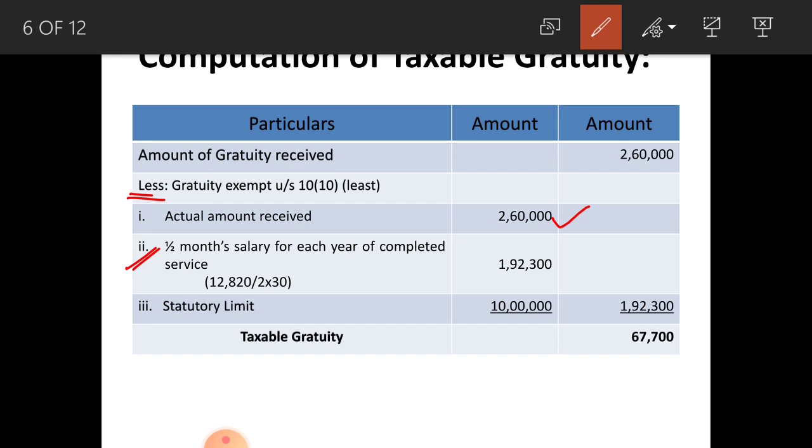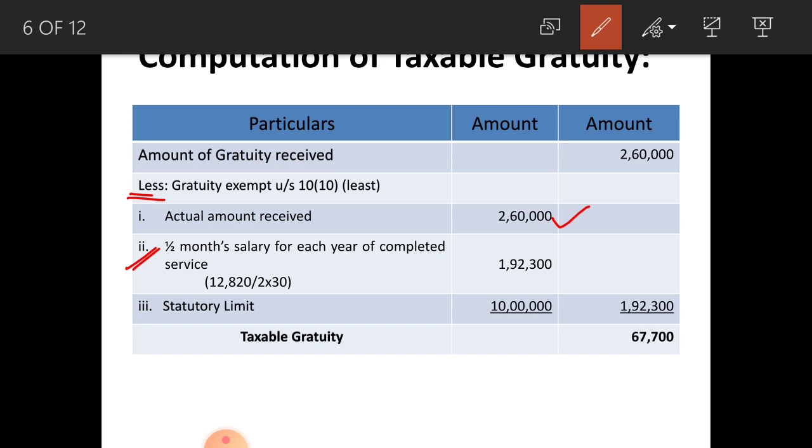You already calculated half month salary on the basis of previous 10 months salary, that is 12,820 divided by 2, that is half month, 1 by 2 you are considering, and 30 years. In this case you are considering only 30 years because you have to ignore fraction of years, even though that fraction of year is more than 6 months.